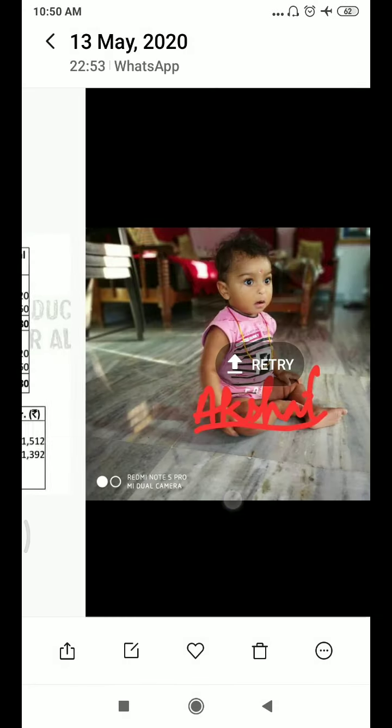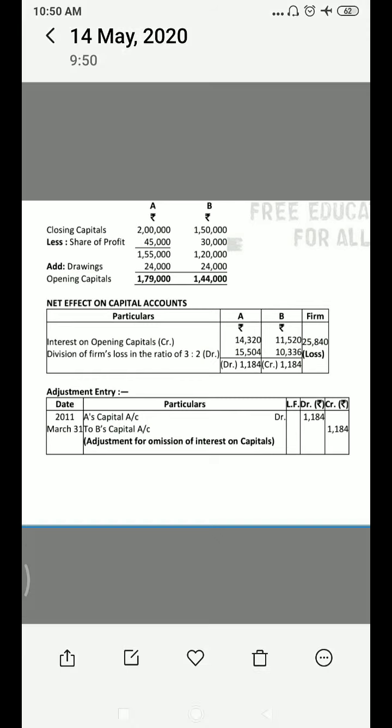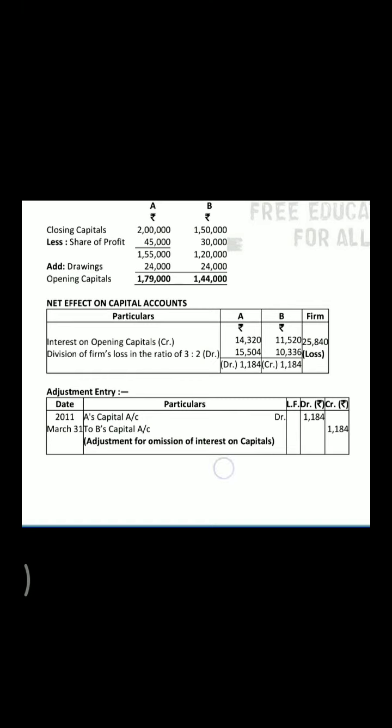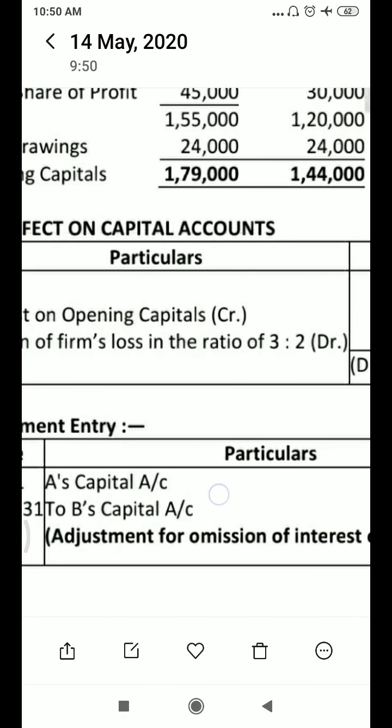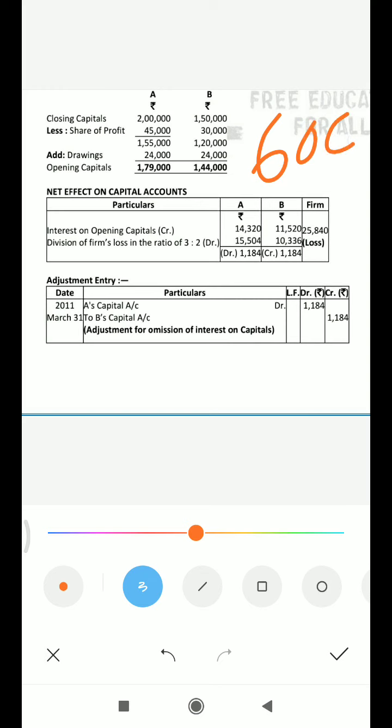We can see here one more question from your book. This question number is 60C. Go and see the question. A and B are partners in a business sharing profit and losses in the ratio of 3:2. Their capital on 31st March 2008 after the adjustment of net profit and drawings amounted to rupees 2 lakh and 1,50,000 respectively.